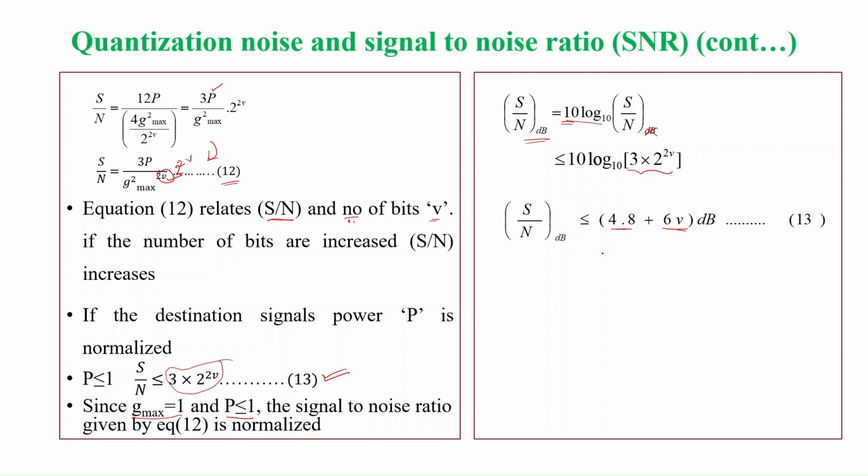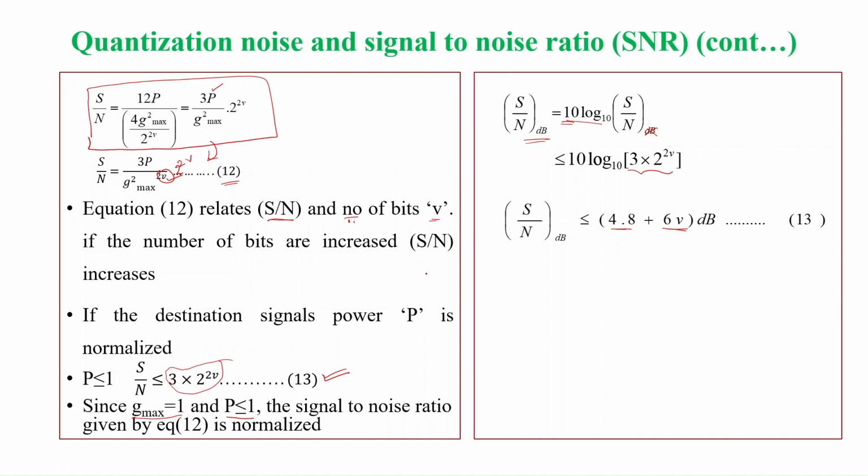See, in this question, we found the signal to noise ratio of a uniform quantizer, assuming the signal nature is not known. If the signal is known to you, then instead of assuming P is 1, I will take the actual value of P, and you have to do it till this point.